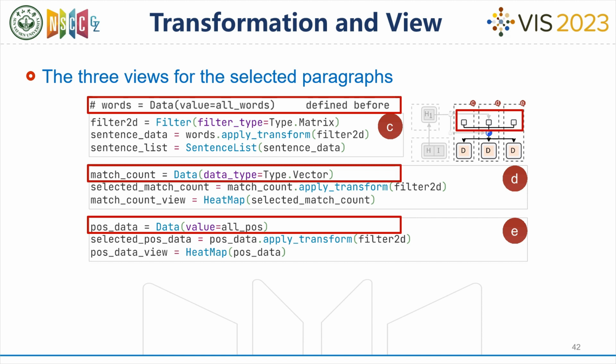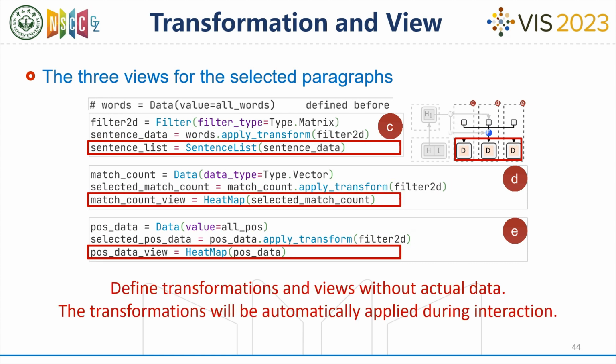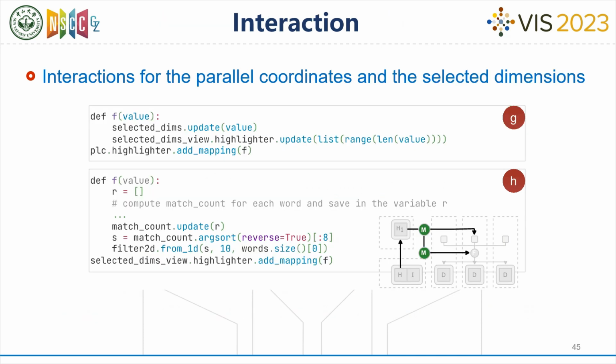Here the match count is computed during the interaction process. This component applies the filter to these collections and obtains the resulting data. Then this component defines corresponding views using the resulting data. The following code defines the interactions on the interface.